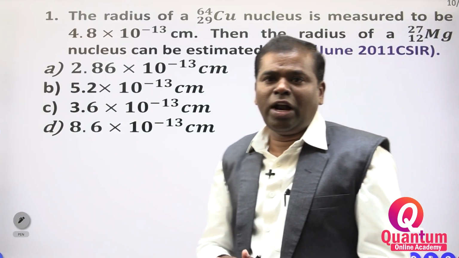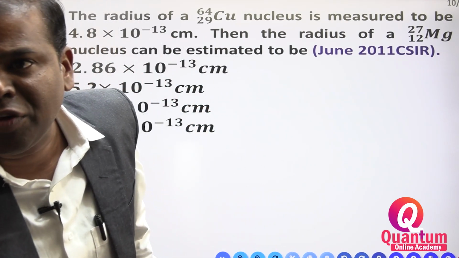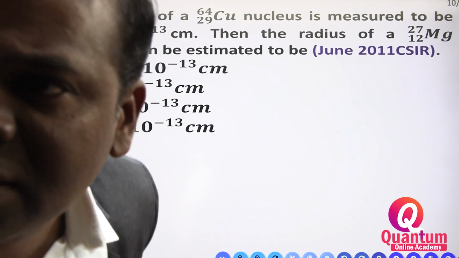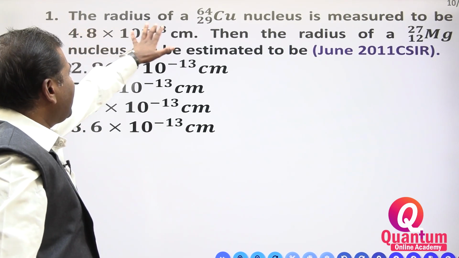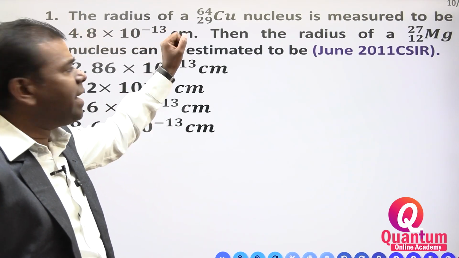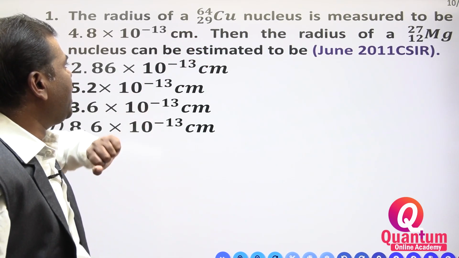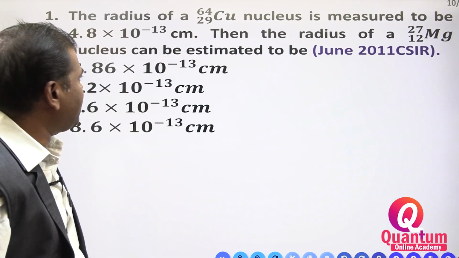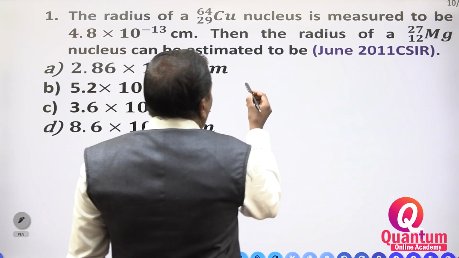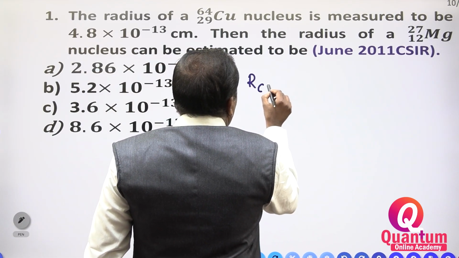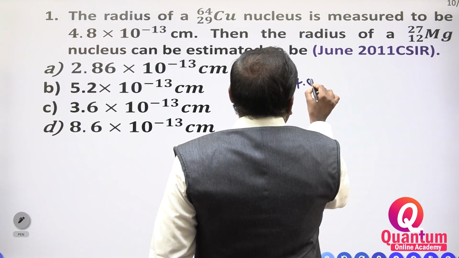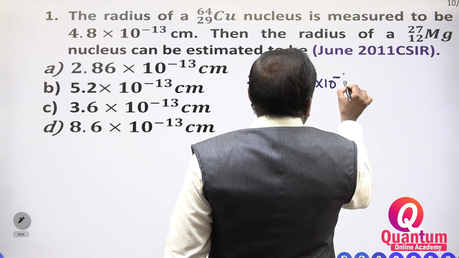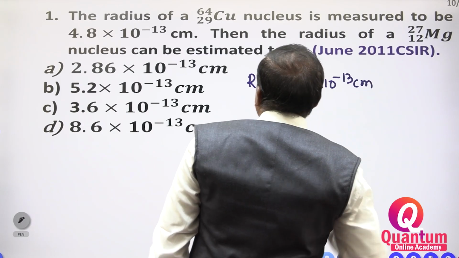Now we will see one question. The radius of the copper 29 to 64 nucleus is measured. How much they are giving? 4.8 into 10 to the power of minus 13 centimeters they are giving.